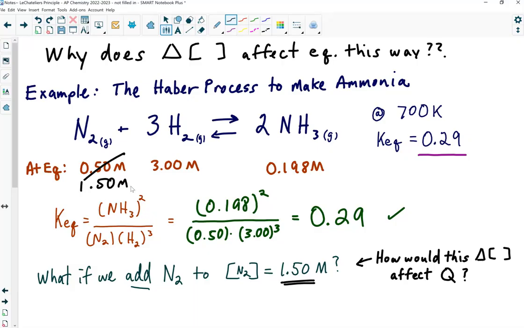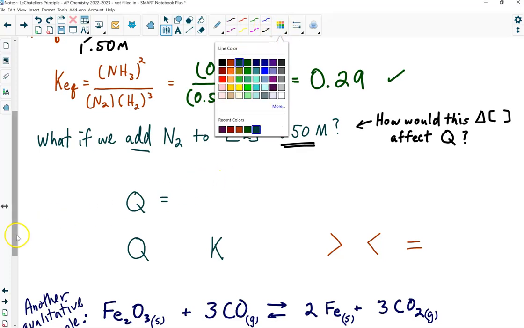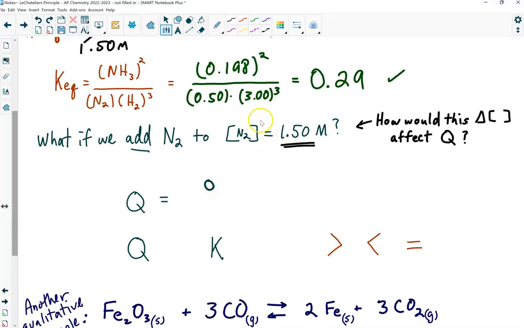So when I calculate the next value, that's actually the reaction quotient, Q. I disturb the equilibrium by adding in more nitrogen. So the reaction quotient for this is going to be, it's still going to be 0.198 initially, when you first disturb the equilibrium by adding the extra nitrogen. But then the nitrogen here is going to be 1.50, times the 3.00 molar hydrogen cubed.